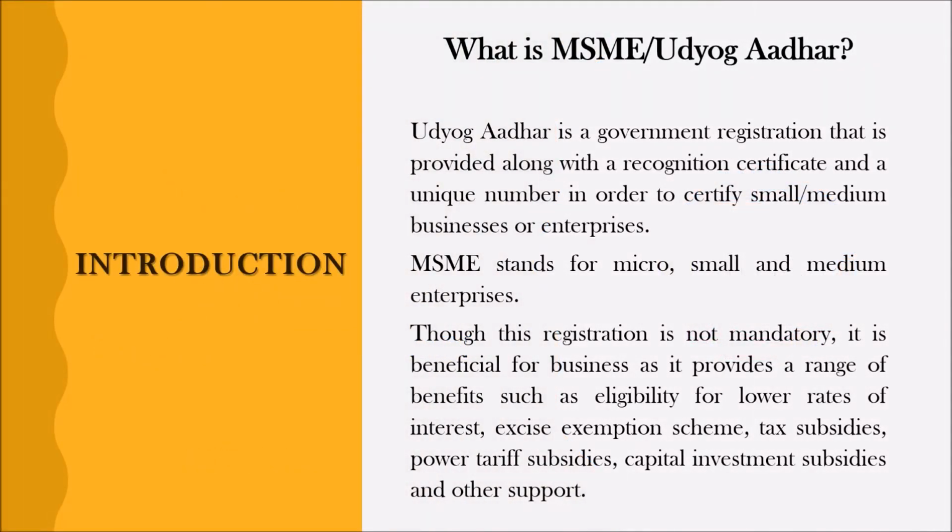Let us understand what is MSME or Udyog Aadhaar. Udyog Aadhaar is a government registration that is provided along with a recognition certificate and a unique number in order to certify the small medium business enterprises. MSME basically stands for micro, small and medium enterprises. Though this registration is not mandatory, it is beneficial for the businesses as it provides a range of benefits such as eligibility for lower rates of interest, excise exemption schemes, tax subsidies, power tariff subsidies, capital investment subsidies and other supports.